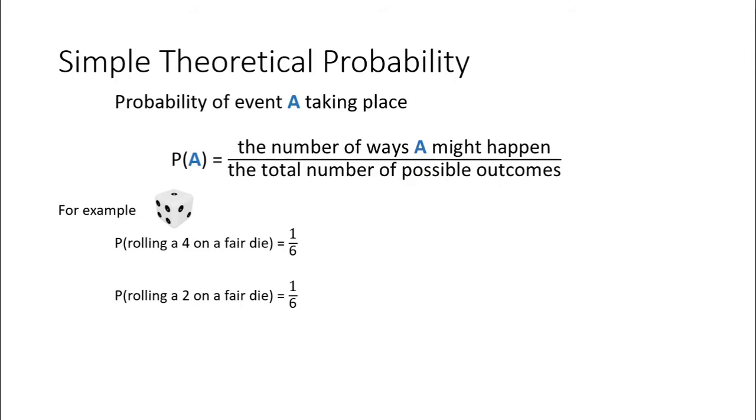The probability of rolling a 2, similarly, is going to be 1 out of 6, because only one side of the die is a 2, and there are 6 sides to the die. The probability of rolling a 7 on a fair die, however, is 0 out of 6, or just 0, because looking at a normal die, there are no 7s on a die. So there are 0 possible ways to get a 7 out of 6 possible outcomes.